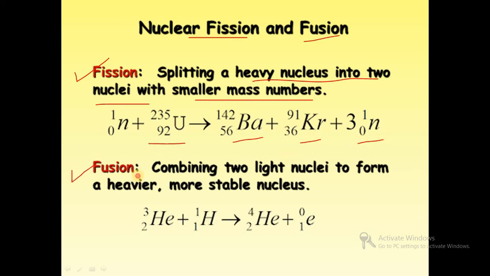But in the case of fusion, two lighter nuclei combine to form a heavier, more stable nucleus. Here, when helium-3 combines with a proton, the helium-2,3 isotope is converted into helium-2,4. So lighter nuclei form heavier nuclei.